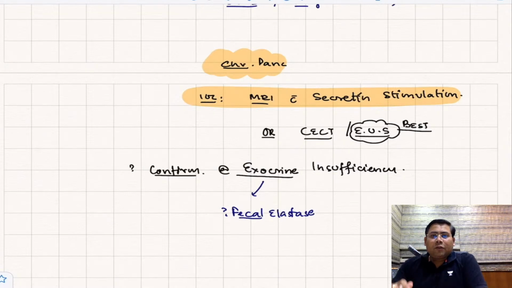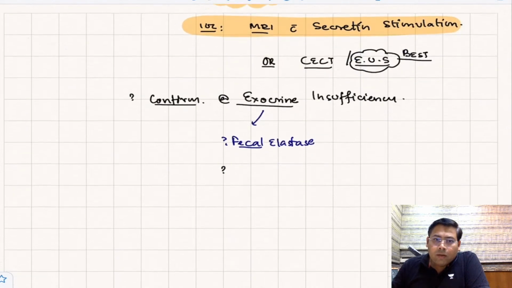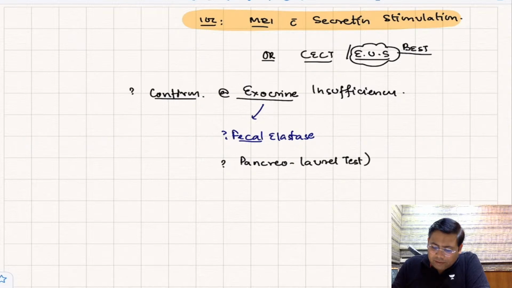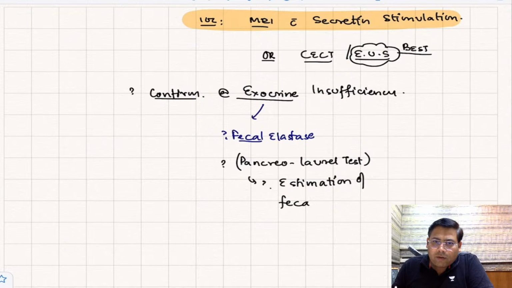Okay, let us see. So fecal elastase or pancreolauryl test. What is this pancreolauryl test? It is estimation of fecal elastase activity.